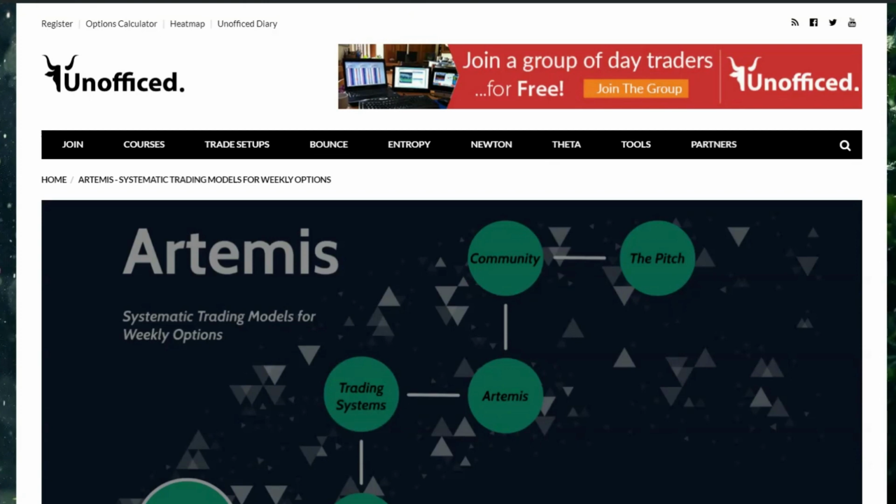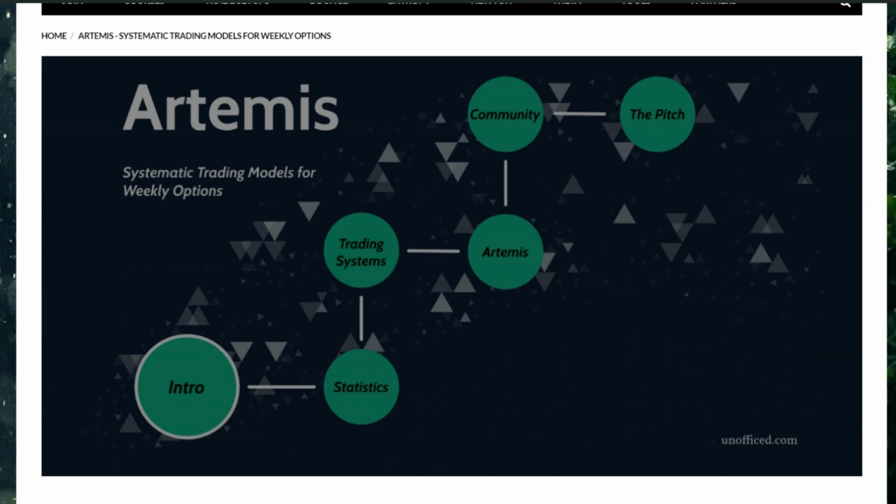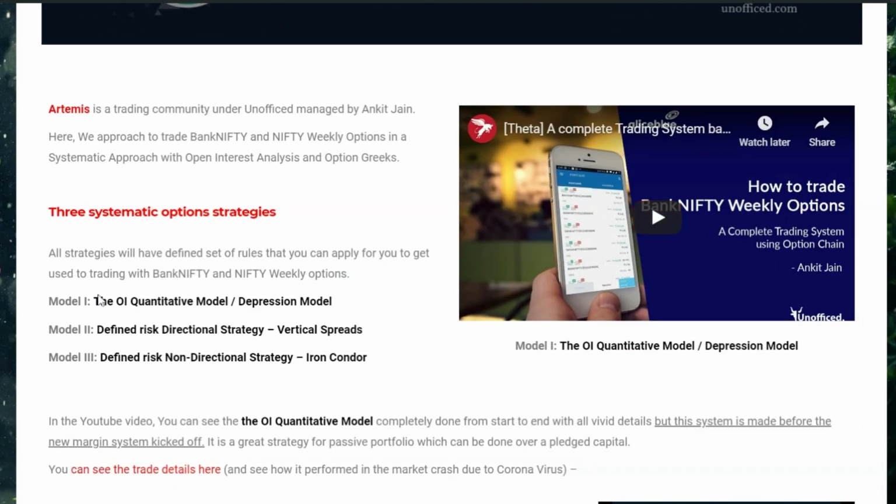Hi, I am Amit, and let me introduce my community Unoffice. Artemis is a system which we recently launched with my friend Ankit, and he shall be talking about three systems here. One is a strangle model, and after the new margin system, the strangle model margin actually went up, but it never made any loss in any week since its inception. Now, I don't want you to believe me, I want you to check the system because he has explained everything about that system in this video. I want you to backtest yourself and you can easily verify that. Since we have started it, there is no loss. We have not made any loss in the corona times also.